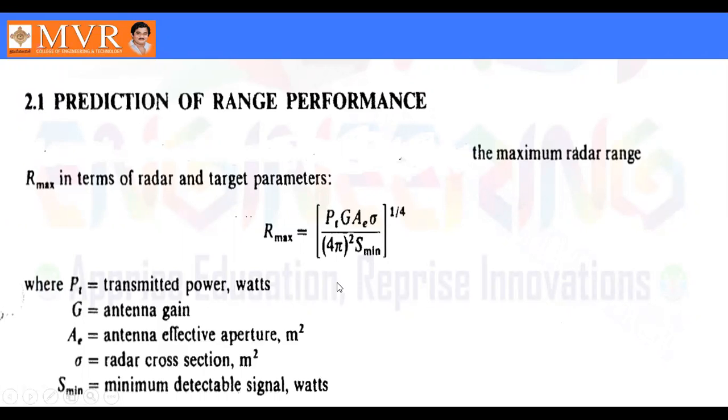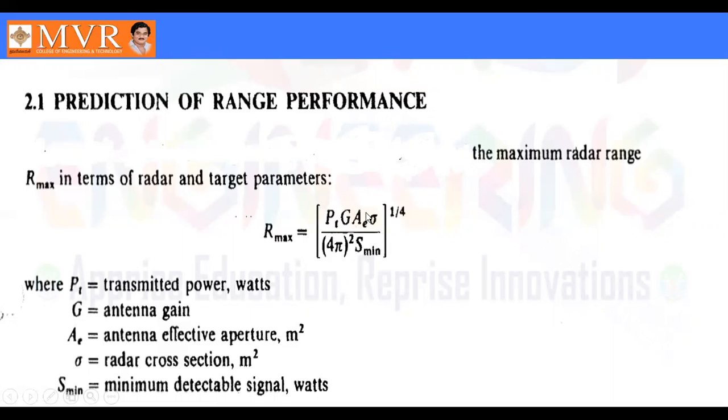If you want to find out the maximum distance accurately, we need to consider all these parameters. We know PT, the transmitter power, is a constant, and we can calculate the gain, and A is the size of the antenna which can receive the signal, and 4 pi is a constant, and S minimum is the minimum detectable signal, and then radar cross section.